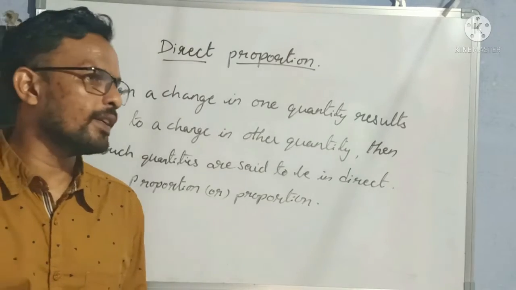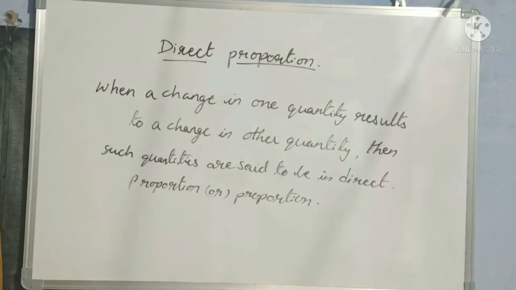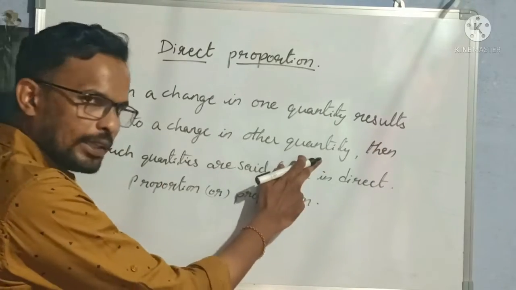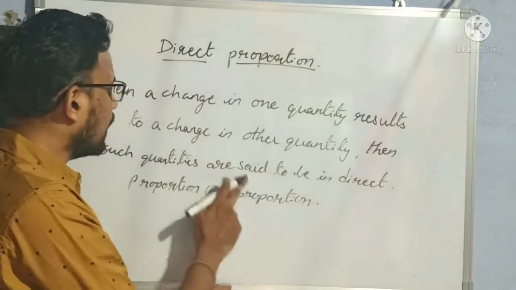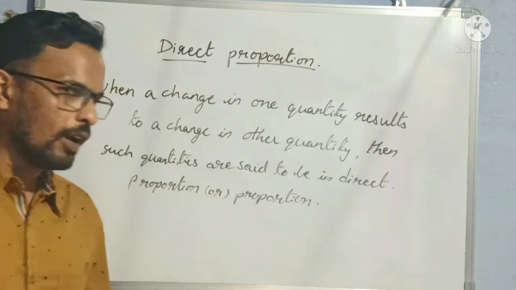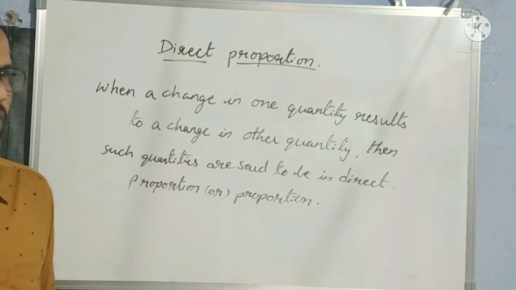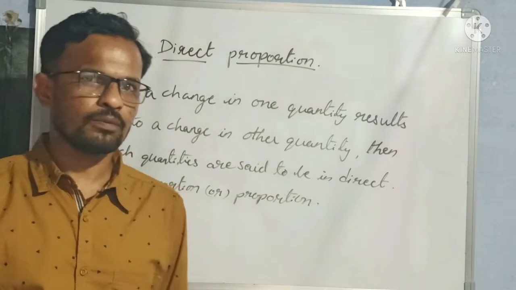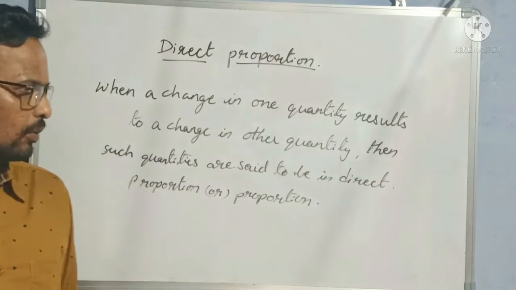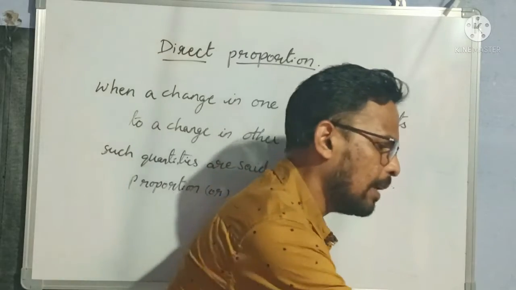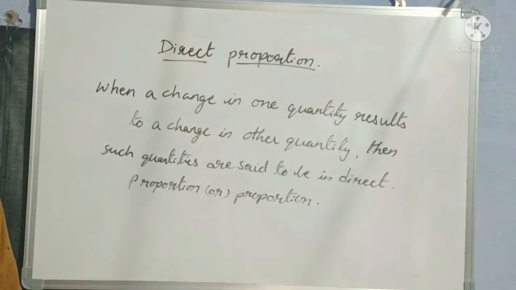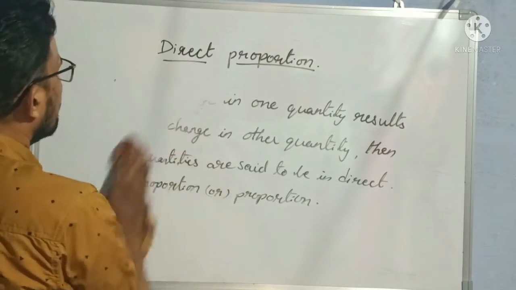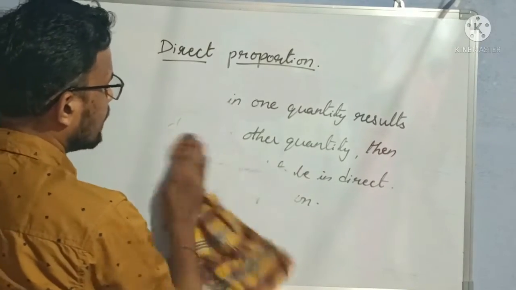Understood? So let us understand the definition once again. When a change in one quantity results in a change in other quantity, then the two quantities are said to be in direct proportion or proportion. Please make a note, a very very important definition. What is proportion? Okay. Now let me explain this with an example. Let us continue with an example. So what is that example? I will take a simple example.